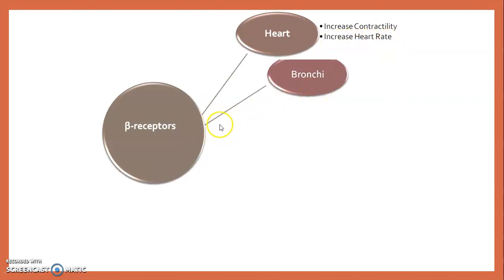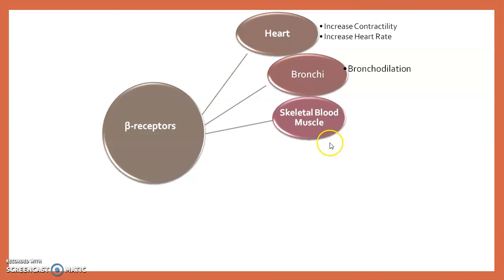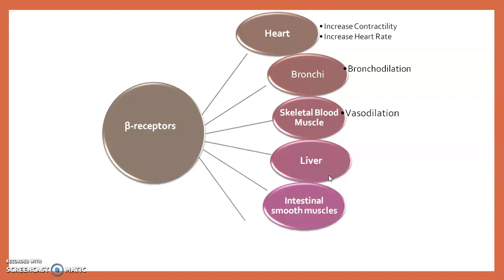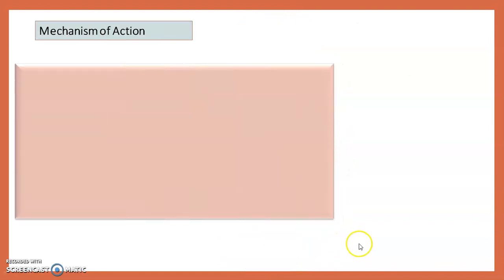Then the beta receptors' effect on the bronchi gives bronchodilation. If beta receptors stimulate skeletal muscle blood vessels, it shows vasodilation. Then on the liver, beta receptor stimulation has an effect, and it also shows an effect on intestinal smooth muscle and on uterine smooth muscle.